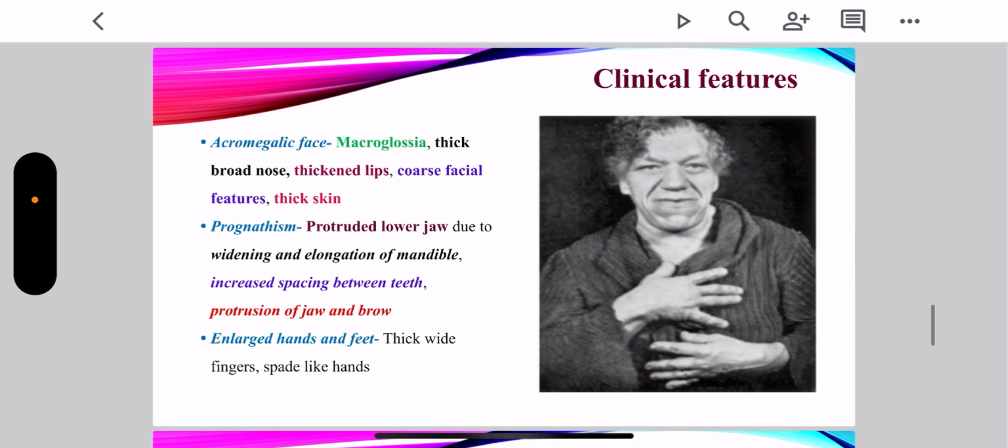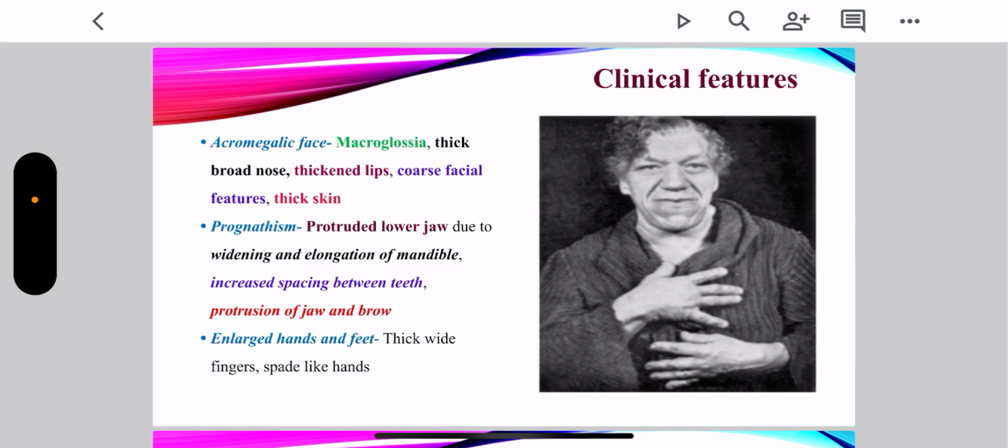Now, what are the clinical features which can be observed in a patient suffering from acromegaly? There is a term called acromegalic phase. What does it mean? It means there would be macroglossia, thick tongue. Macro, big; glossia for tongue. There would be a thick, broad nose. Thickened lips would be there, and the facial features would be very coarse, and the skin of the person appears to be very thick. These are the features that represent acromegalic phase. Again, I am repeating: macroglossia, thick broad nose, thickened lips, coarse facial features, and thick skin.